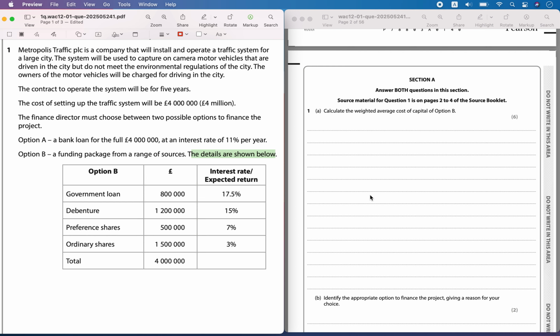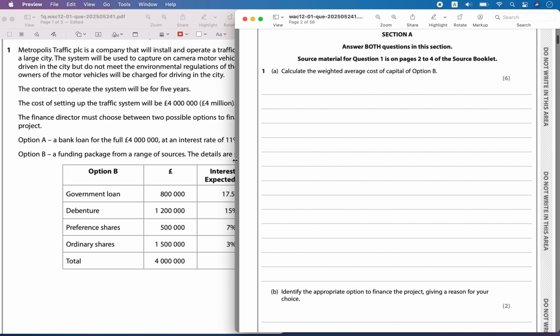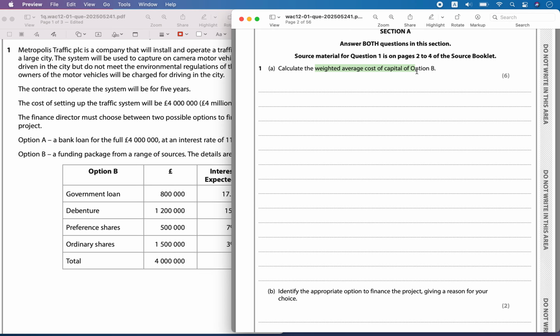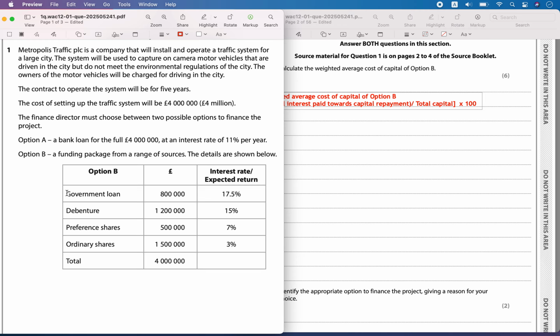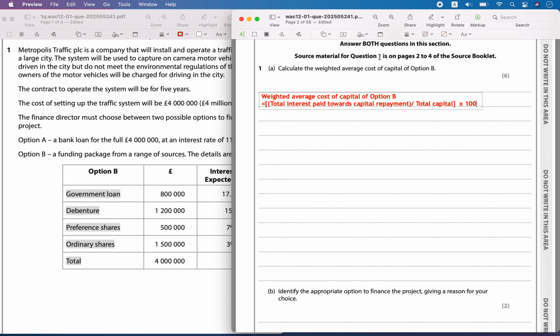So first one is calculate the weighted average cost of capital of option B. Okay, this is the option B. What is the weighted average cost of capital? Now we can see that weighted average cost of capital for option B will be, what is the formula? You will calculate the total interest paid towards capital repayment divided by the total capital into 100. So now let's calculate the interest for each of them.